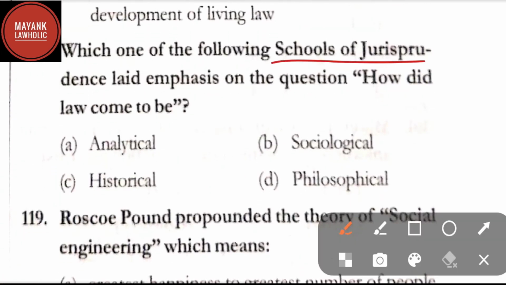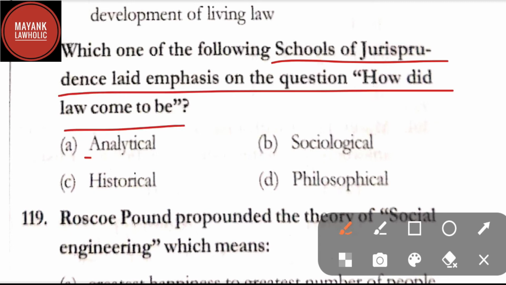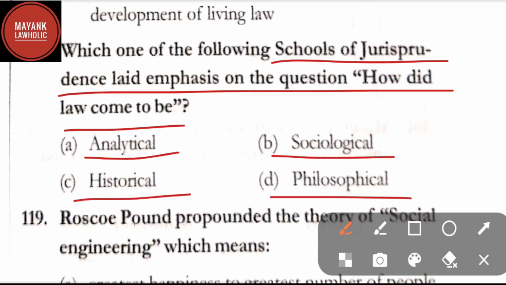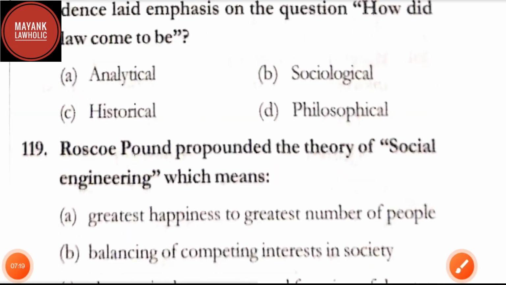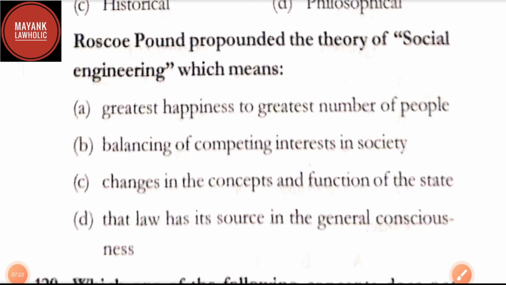Which one of the following schools of jurisprudence laid emphasis on the question, how did law come to be? Option A, analytical. Option B, sociological. Option C, historical. And option D, philosophical. Here correct answer is option C, that is historical. The historical school of jurisprudence laid emphasis on the question, how did law come to be? Now let us proceed to question number 119.